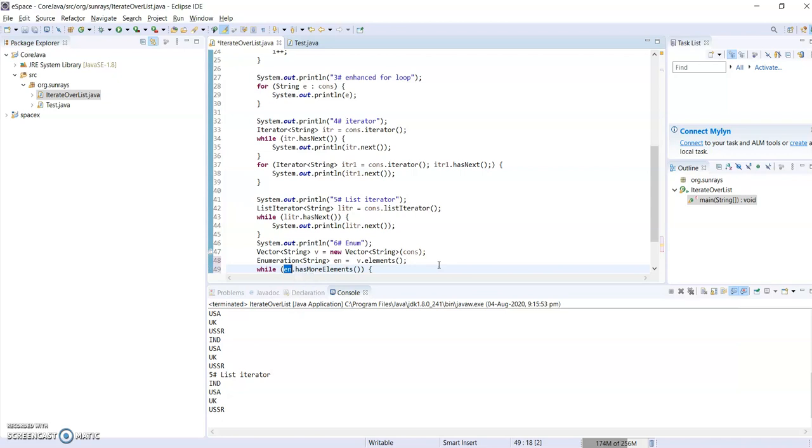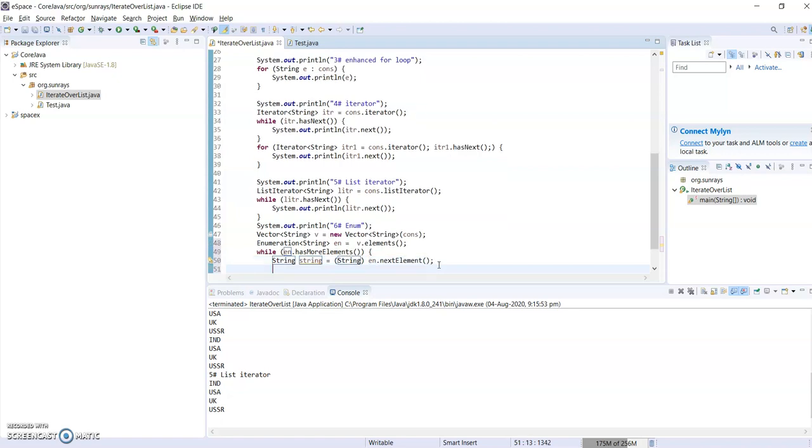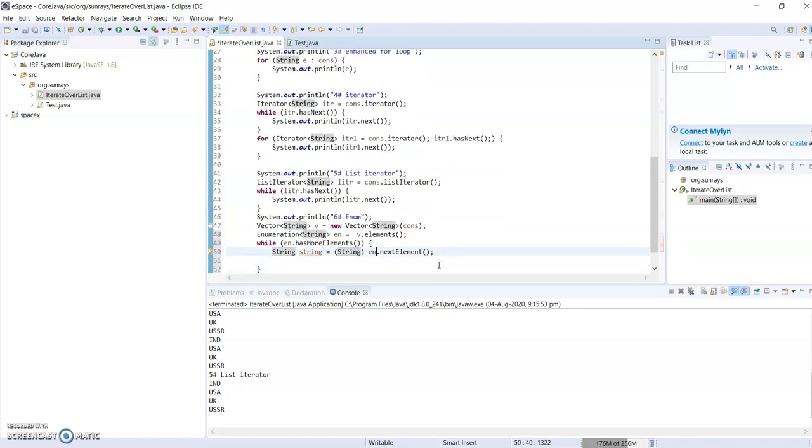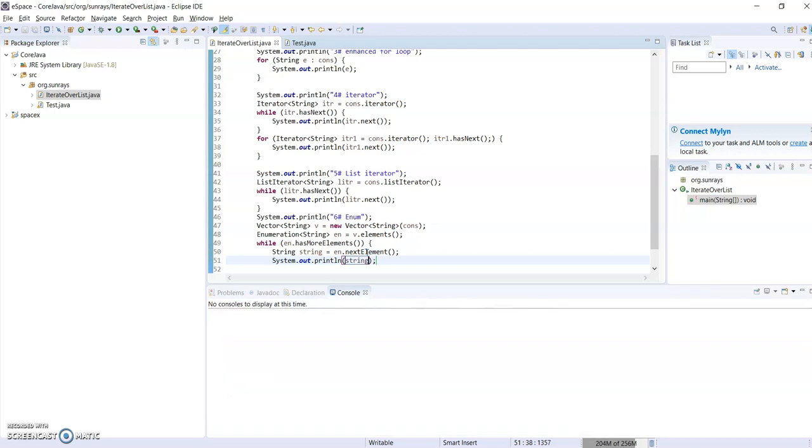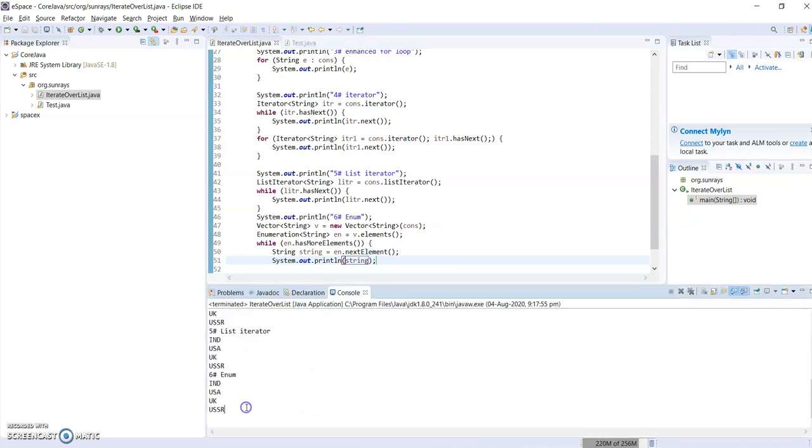It has hasMoreElements directly, so using hasMoreElements we can iterate. For the next element, we don't need to typecast because we are using generics, so it's type safe. Let me directly print this. Okay, using enumerator we iterated over the vector.